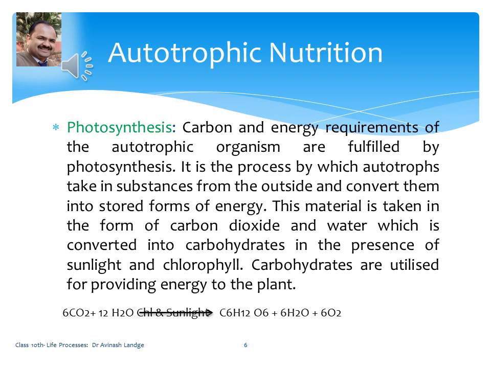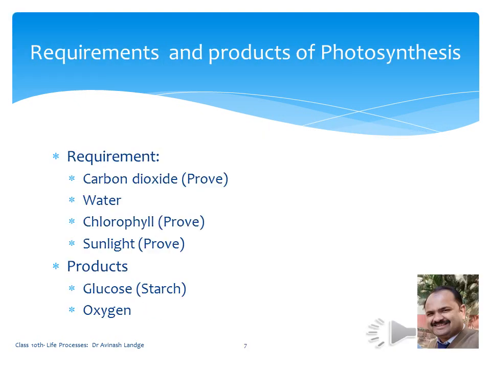Carbohydrates are utilized for providing energy to the plants. About how to prepare the definition, we have discussed already in the previous video lecture. You can go through it again. We have discussed what the requirements and products of photosynthesis are. The requirements are carbon dioxide, water, chlorophyll pigments and sunlight, whereas the products are glucose, that is starch, and oxygen.